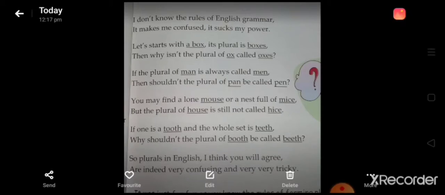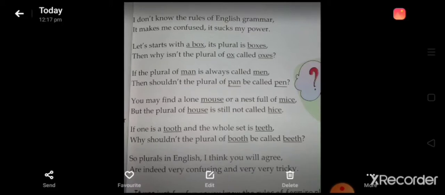If the plural of man is always called men, then shouldn't the plural of pan be called pen? You may find a lone mouse or a nest full of mice, but the plural of house is still not called hice. If one is a tooth and the whole set is teeth, why shouldn't the plural of booth be called beeth? So plurals in English, I think you will agree, are indeed very confusing and very, very tricky.